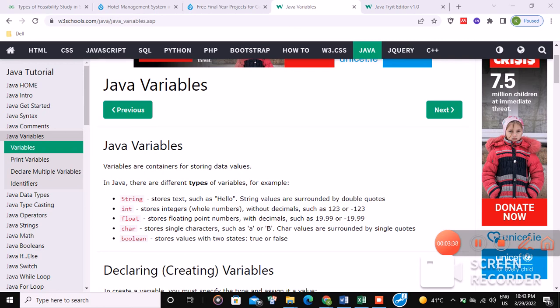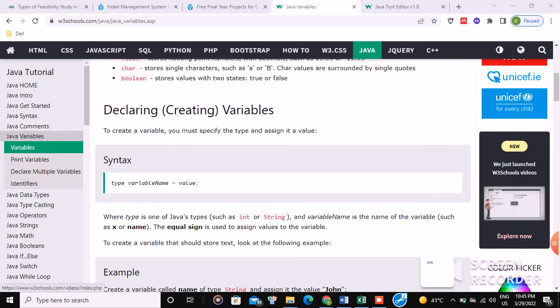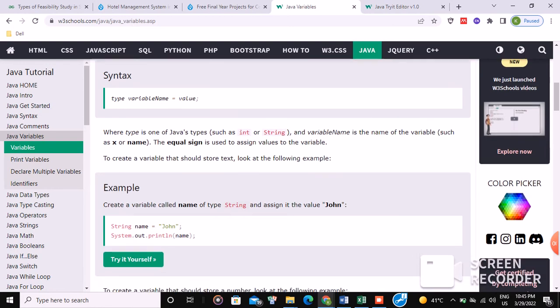In int we can store values without decimals, which can be numbers. In float variables we store values with decimals, and in character we store single characters by using single quotes. In string we use double quotes to store our values, but in boolean we pass a statement that can be true, false, yes or no. It can be your choice. To assign a value to a variable we use the equal sign.